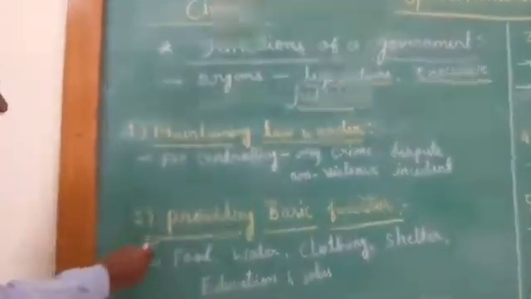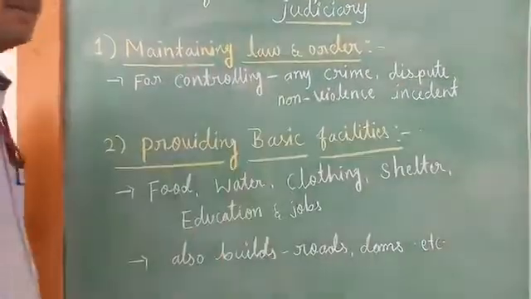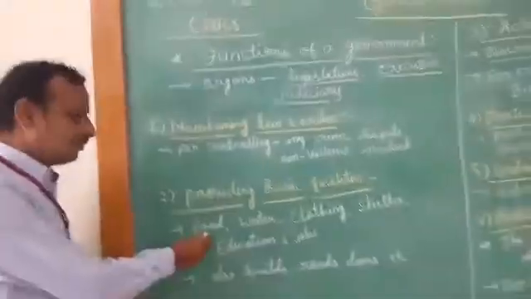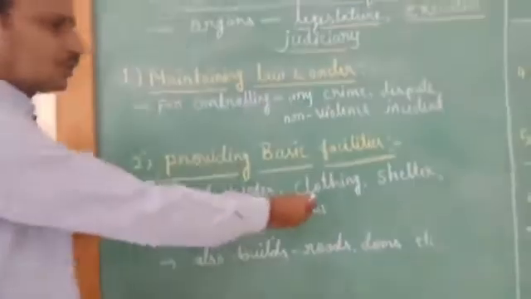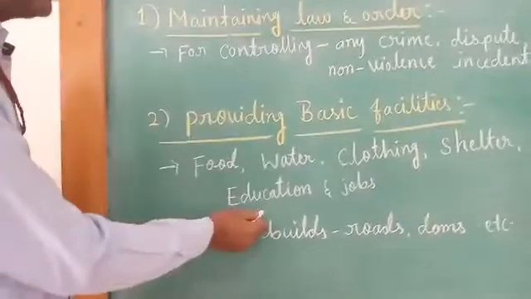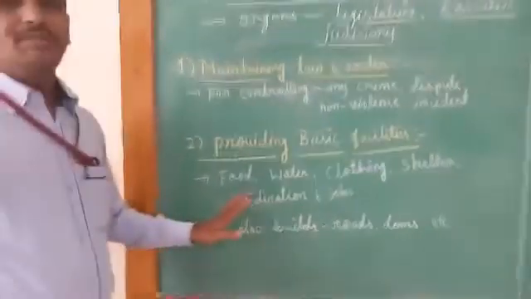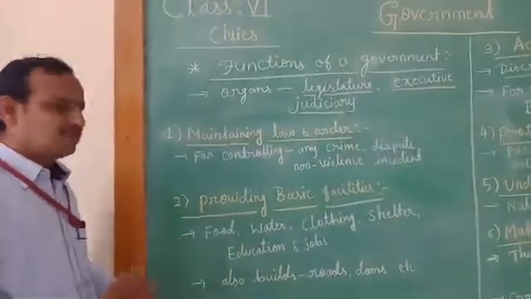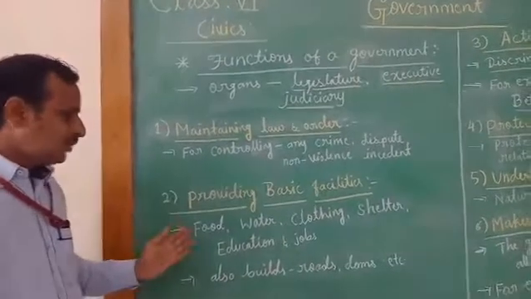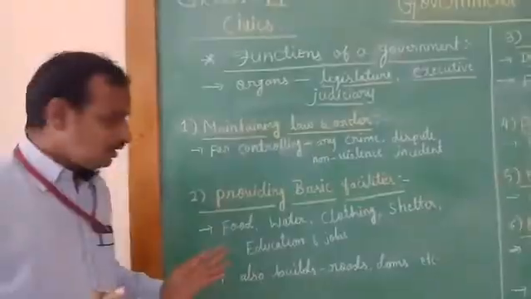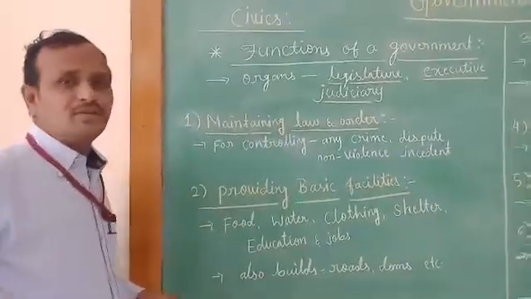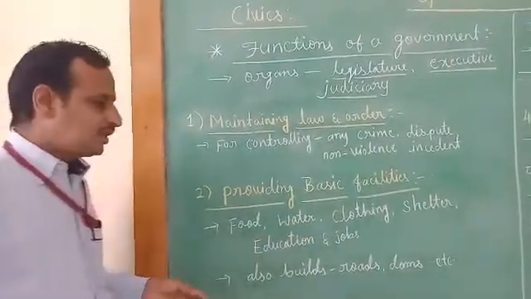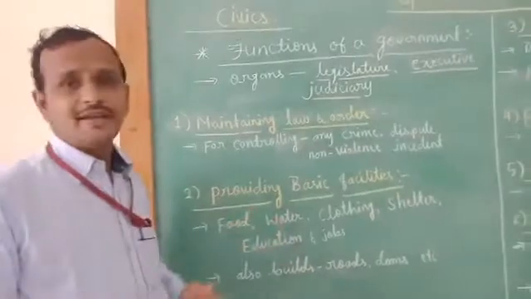Let us go to the next function, that is providing basic facility. Children, you all know what the basic facilities for life are. The basic facilities are food, water, clothing, shelter, education and jobs. These are the main basic facilities for surviving life. This is very necessary for human life. So government provides these basic facilities. How does the government provide food? Through the ration shop. And government provides water facility by connecting water taps in every area.